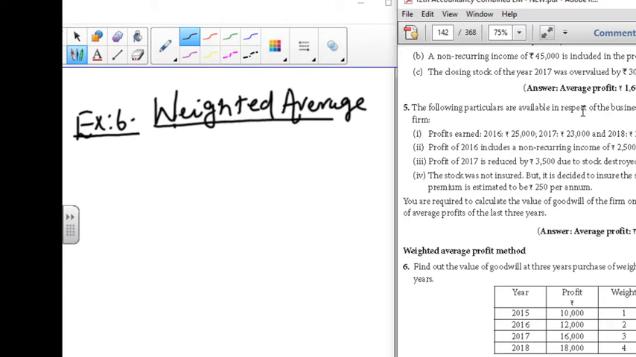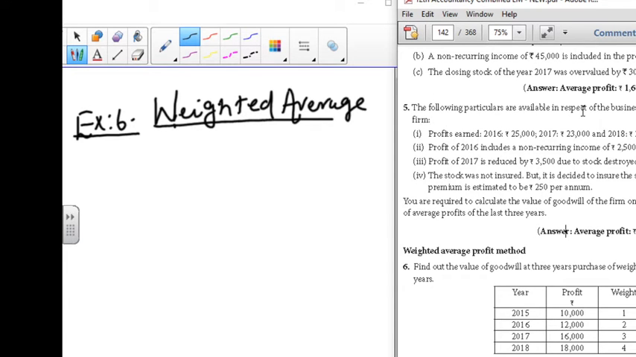Non-recurring income, we have subtracted it, and overvaluation of closing stock is subtracted, and for the next year it is a plus, and loss due to fire we have made a plus. These are the important instructions we have seen.